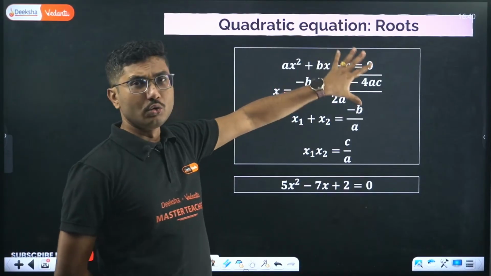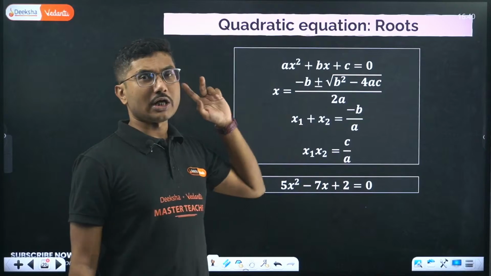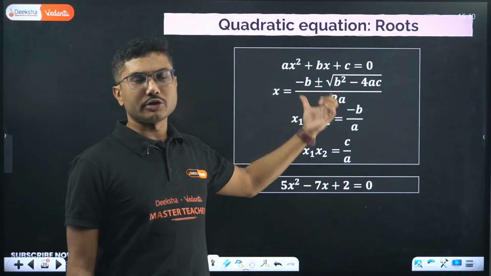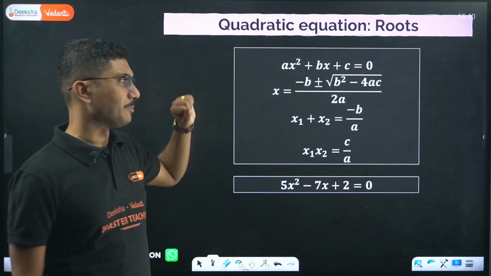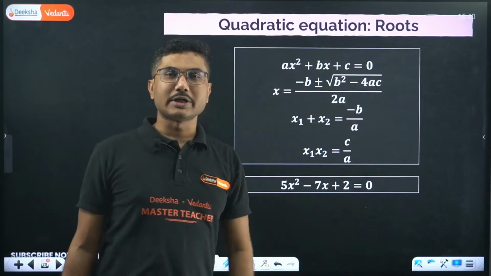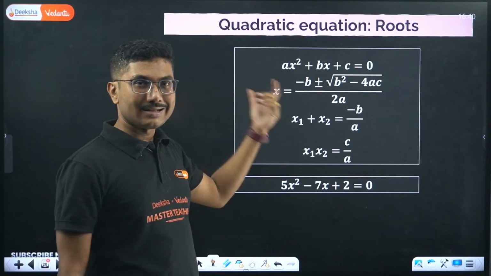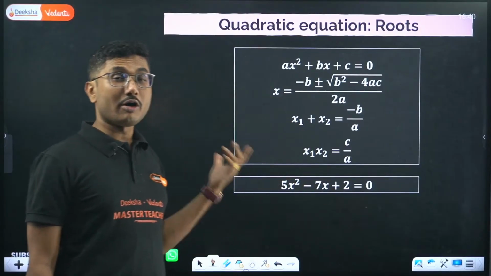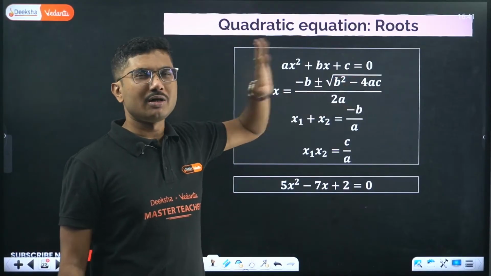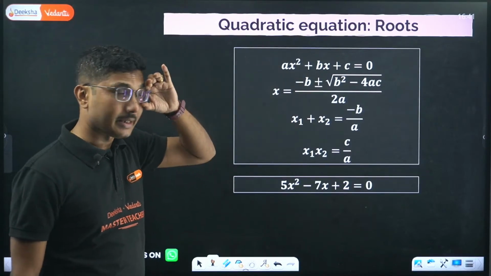So these are the roots. Obviously a second order equation means it will have two solutions. Those two solutions are called roots or solutions of the equation. Roots means basically solution, so if you put this value in the equation it will satisfy, and left hand side and right hand side will both be 0. So x = (−b ± √(b² − 4ac)) / 2a. Very important formula, do not forget it. It is important not only in physics, it is also very important in mathematics as well.